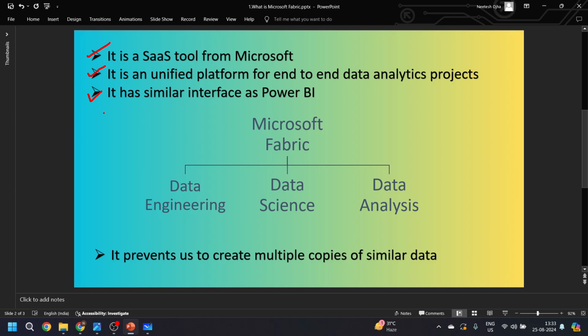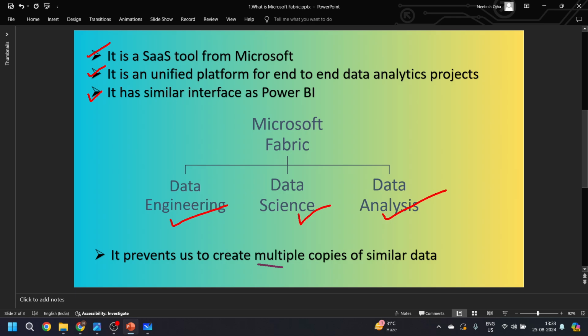Now, whenever we go with Microsoft Fabric, what can it do? Through the Microsoft Fabric product, you can do data engineering projects, data science projects, and data analysis projects. All three kinds of projects you can accomplish through Microsoft Fabric, and this makes Microsoft Fabric a great tool for data related projects. Now, one very important point about Microsoft Fabric: it prevents us from creating multiple copies of data.